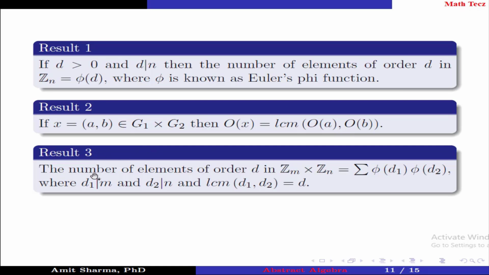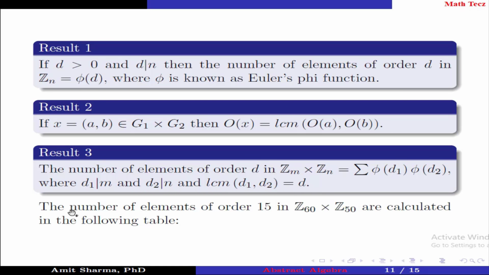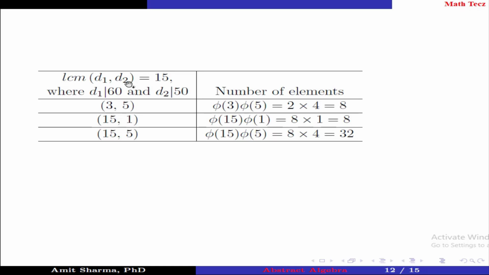Result number 3. The number of elements of order d in Zm cross Zn is equal to the summation of phi(d1) times phi(d2), where d1 divides m and d2 divides n, and the LCM of d1, d2 is d. The number of elements of order 15 in Z60 cross Z50 is calculated in the following table. Column 1 represents the pair of elements d1, d2 whose LCM is 15, where the first element d1 divides 60 and the second element d2 divides 50, and the second column represents the number of elements.